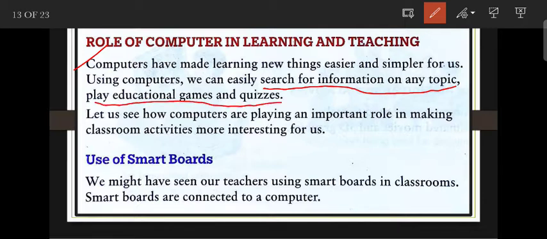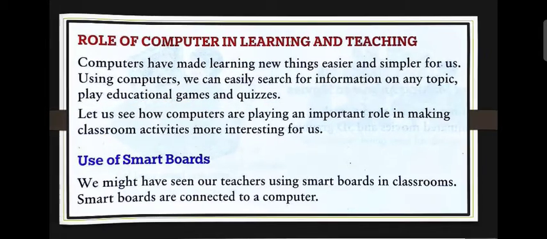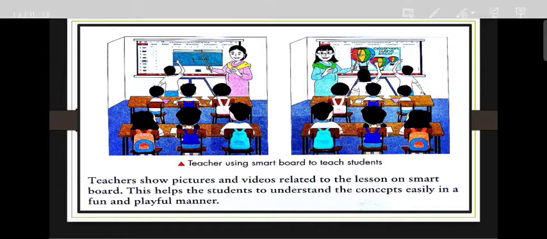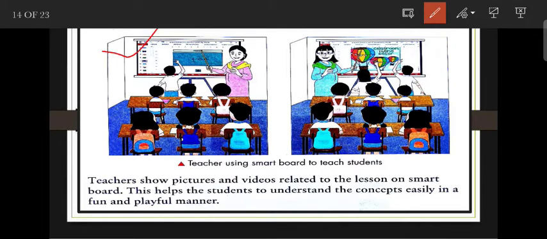So first is use of a smart board. We might have seen our teacher using a smart board in classroom. Smart boards are connected to a computer. So this is the picture of a smart board, and the teacher uses this smart board to teach the students.